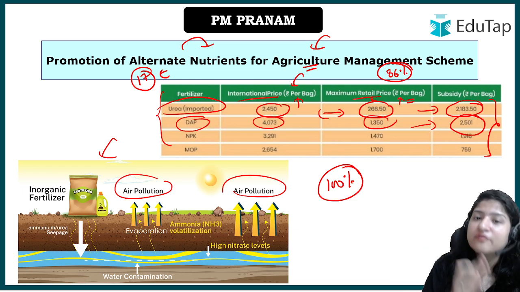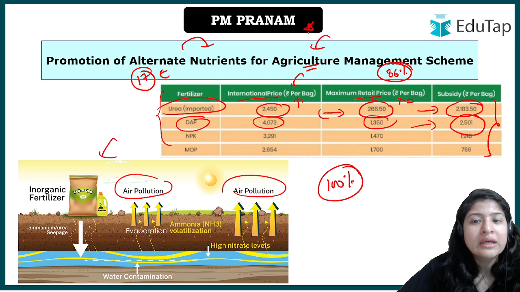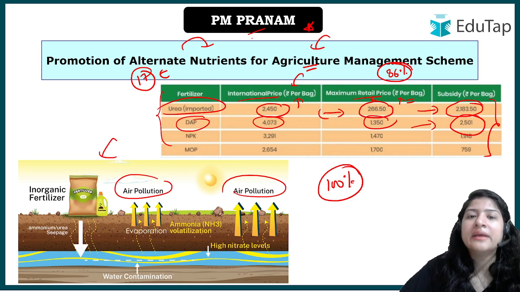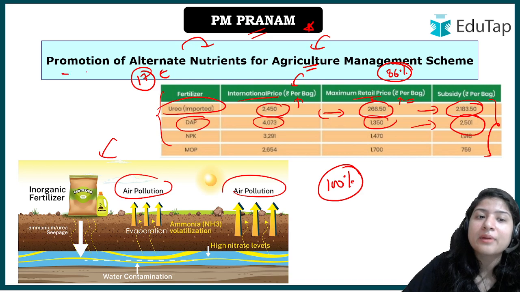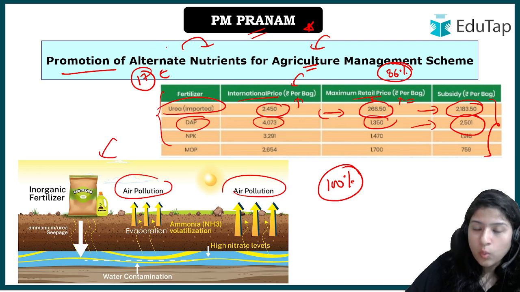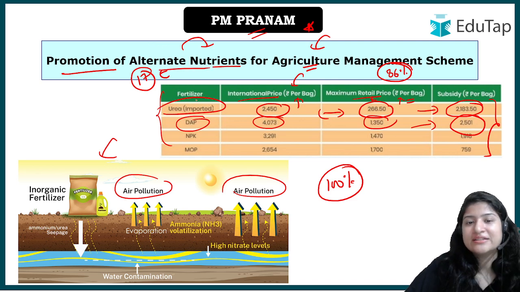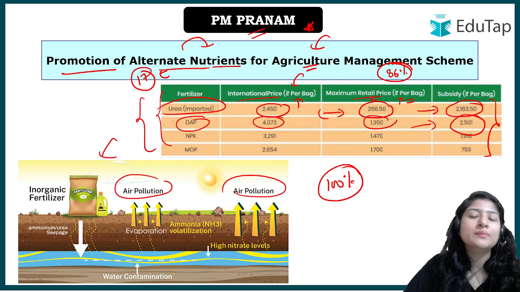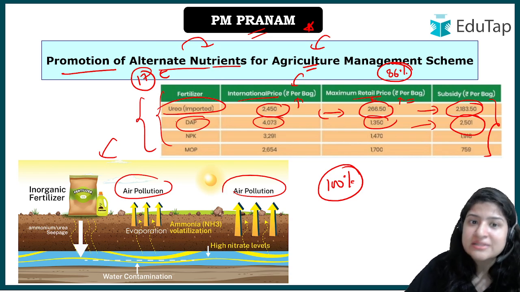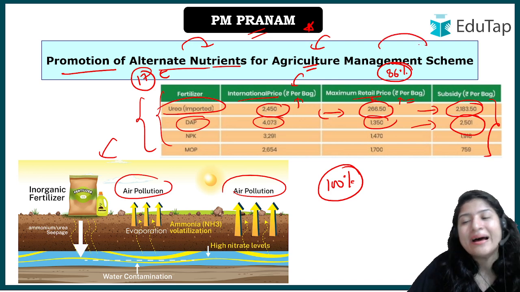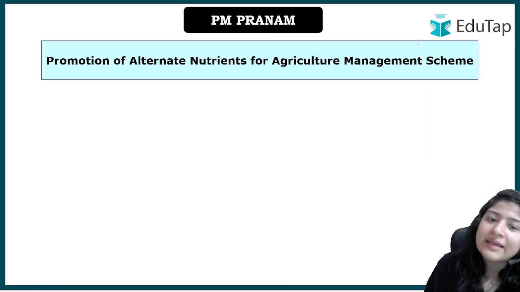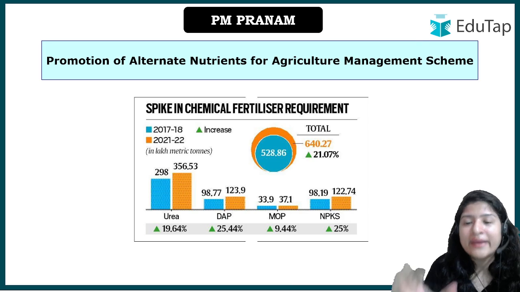scheme. Pranam has a full form, can be asked in examination, right? Full forms can be asked. So under PM Pranam, Pranam का मतलब क्या है? Promotion of. So under the scheme, government will promote what nutrient? Alternate nutrients, means nutrients apart from these inorganic ones which are famous among the farmers, for agriculture management scheme, for the management in agriculture.